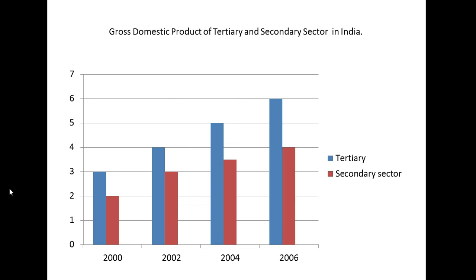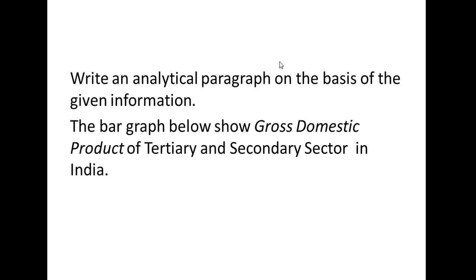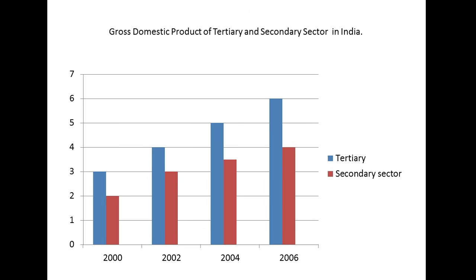So here we have this bar graph as a part of the question. Gross domestic product of tertiary and secondary sector in India. So this is the data that we have. We have the question, we have the information here, and we have this graph here. Alright. So on the basis of this, we are going to construct a paragraph.